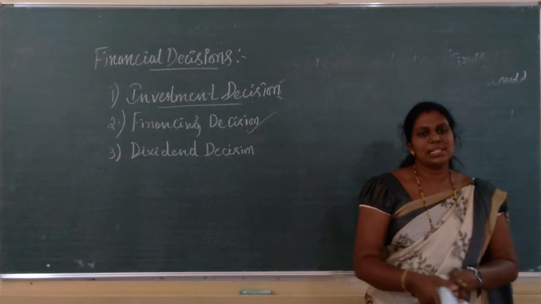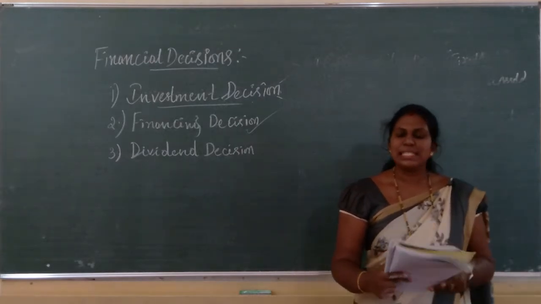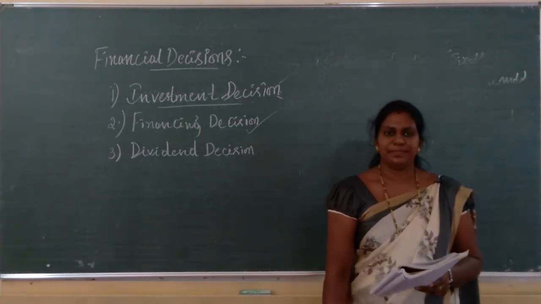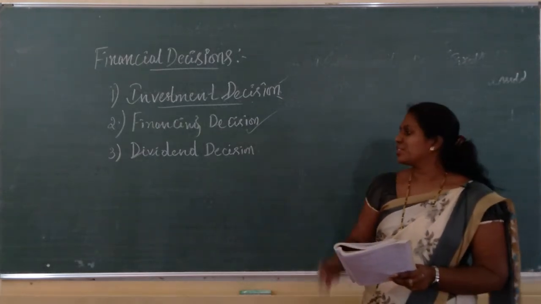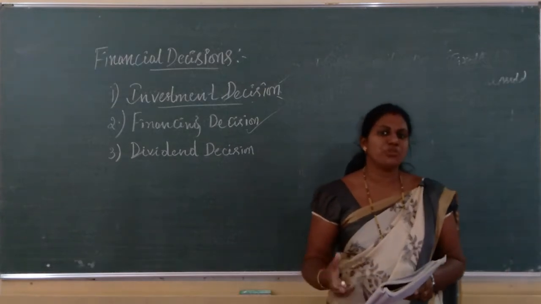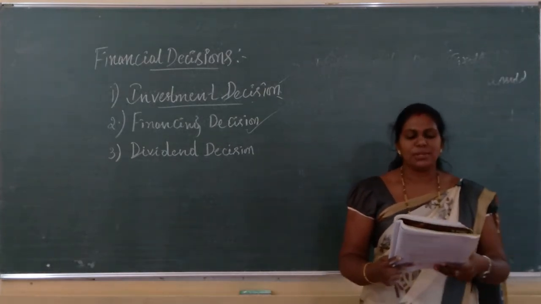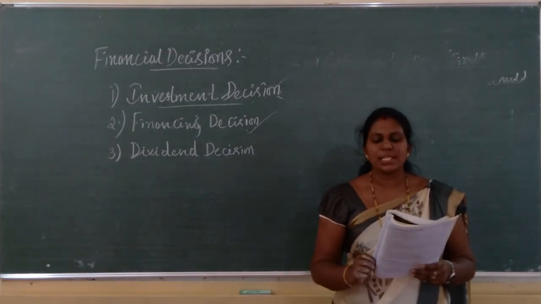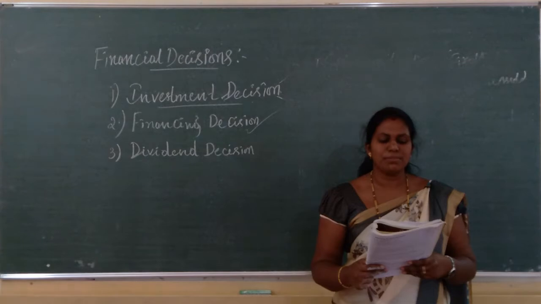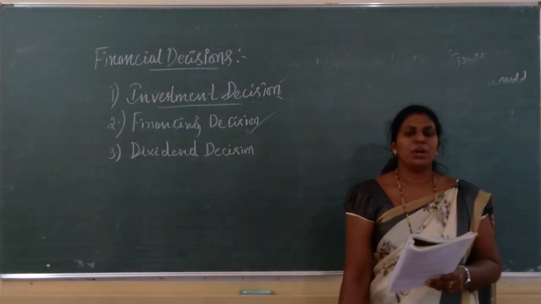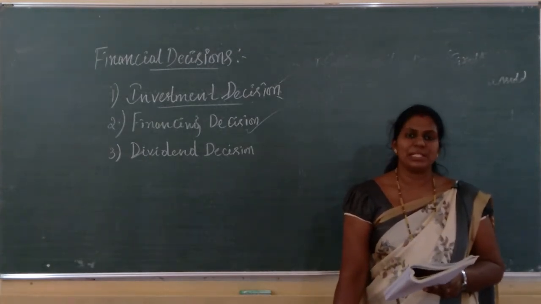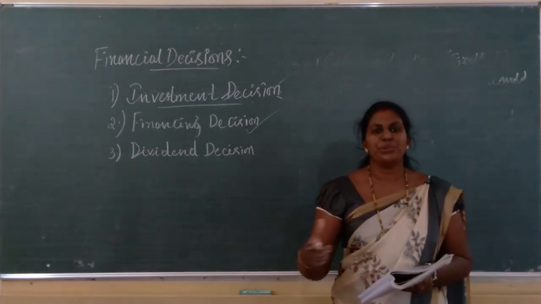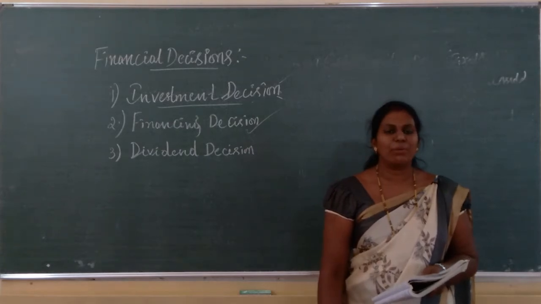See here, financing decision is the decision about the amount of finance to be raised. It is the decision about the amount to be raised from various long term and short term sources of finance, because any business requires finance for its activities. In order to survive or run in the long term, they require finance.